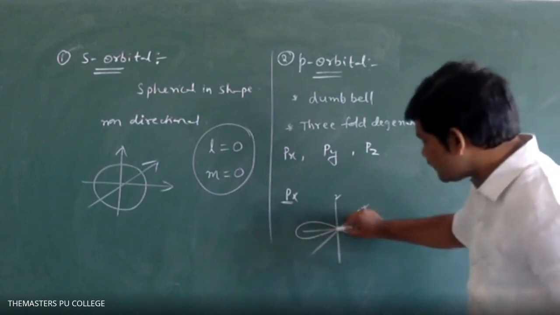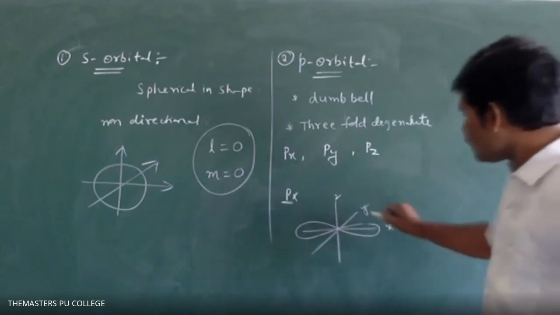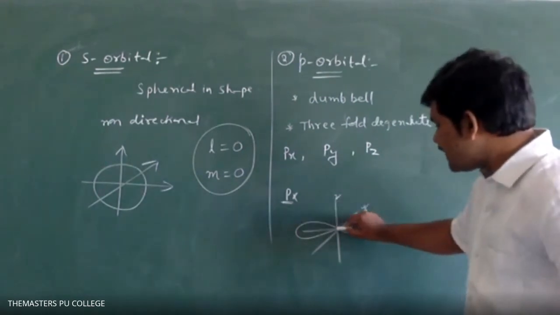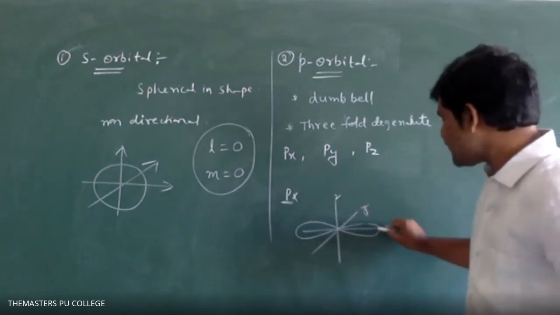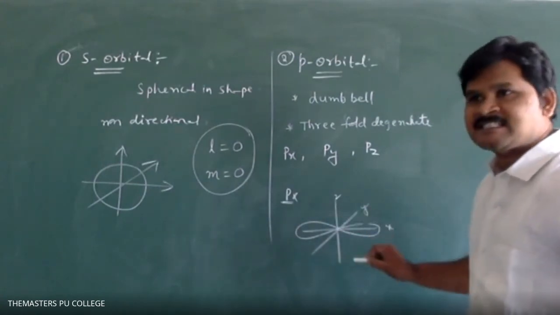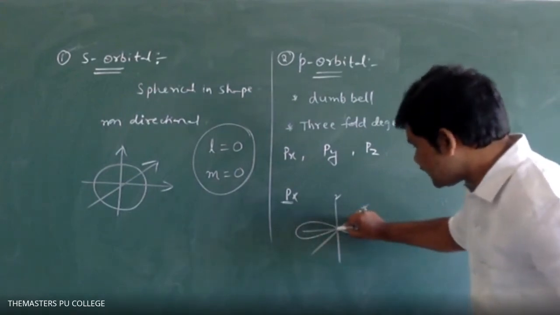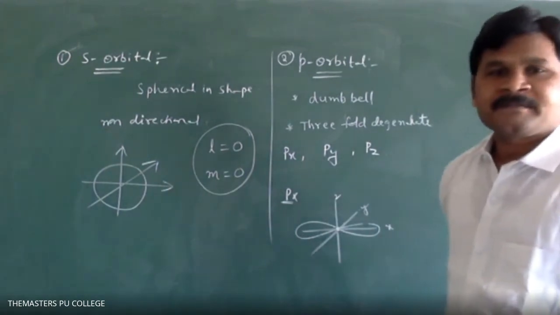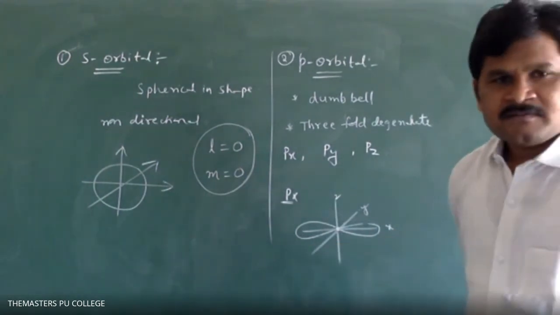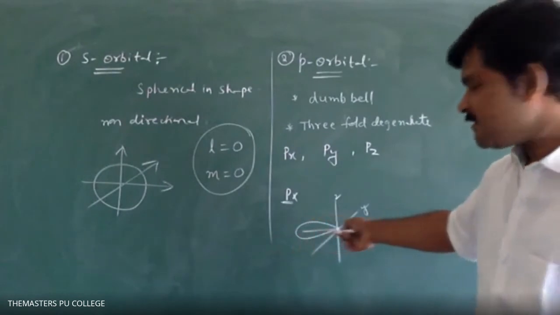So what is this one? This is called the junction point. At this junction point, what about y and z? Y and z have no electron density at this junction point. Only x has electron density. So that's why the yz plane at this point is called the nodal plane. What is a nodal plane? It is the plane where the probability of finding an electron is 0. That I will discuss later; to understand better, I am telling.